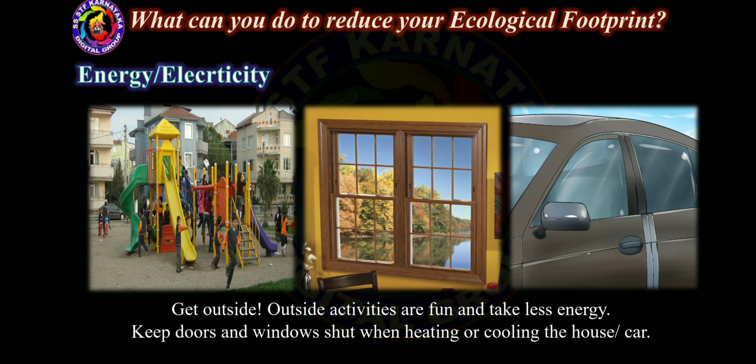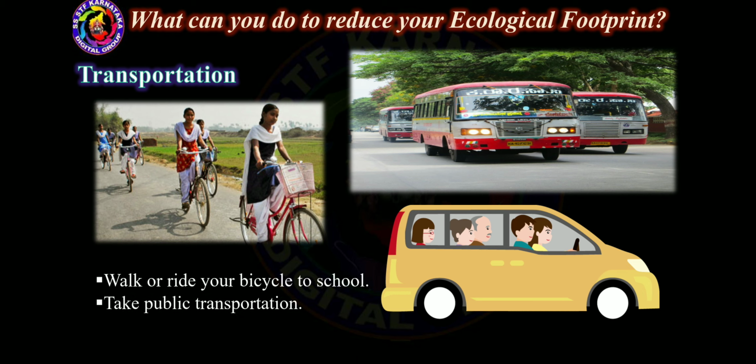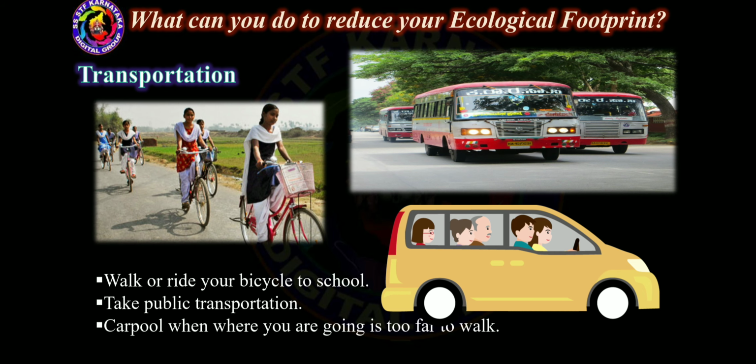Keep doors and windows shut when heating or cooling the house or a car. And the next one, to reduce your ecological footprint, is transportation. Walk or ride your bicycle to school. Take public transportation. Carpool when you are going too far to walk.